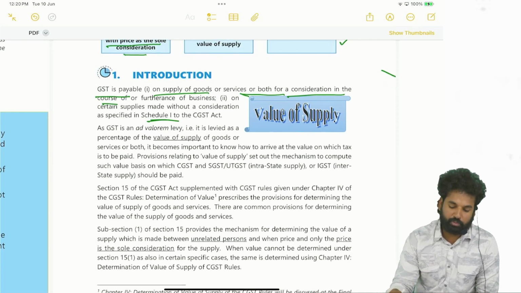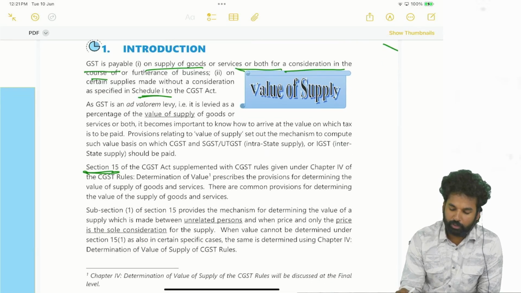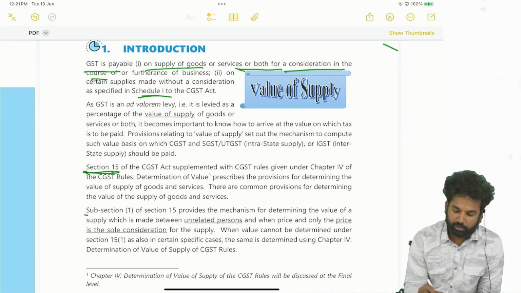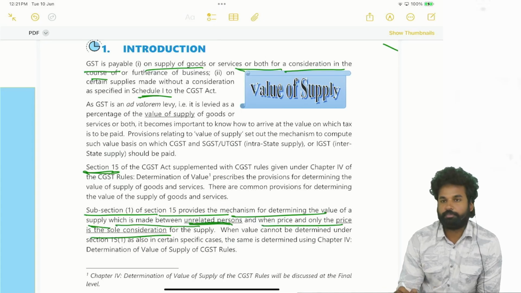So section 15 is applicable only when the price is the sole consideration. See here, subsection 1 of section 15 provides the mechanism for determining the value of supply which is made between unrelated persons, and when price, and only the price, is the sole consideration for the supply.